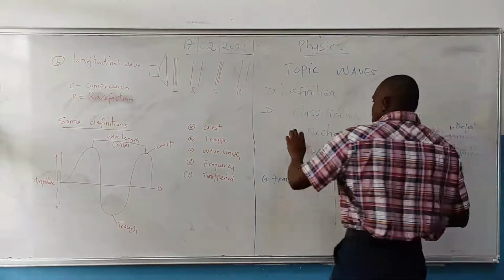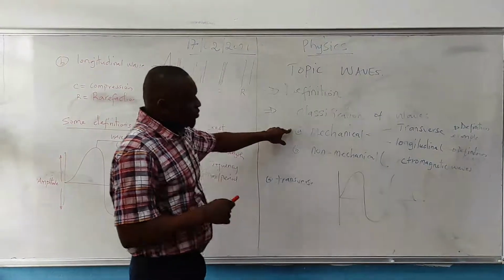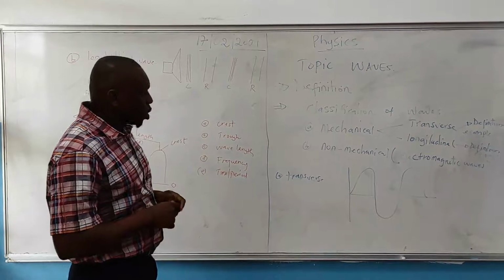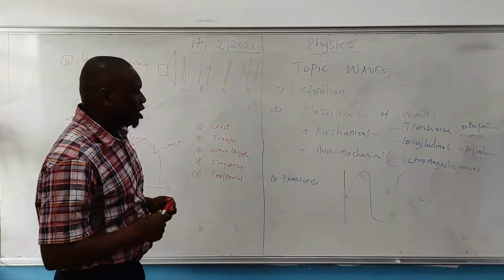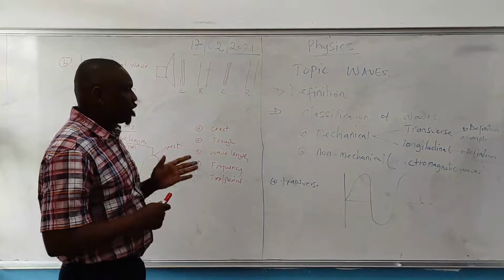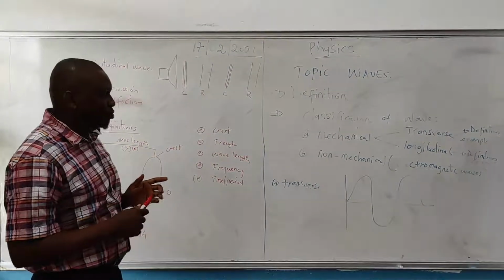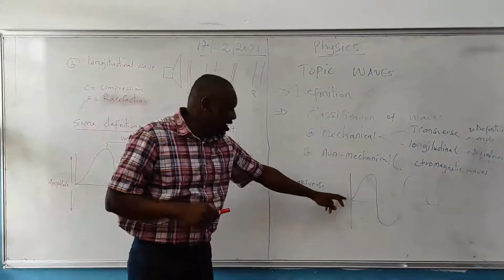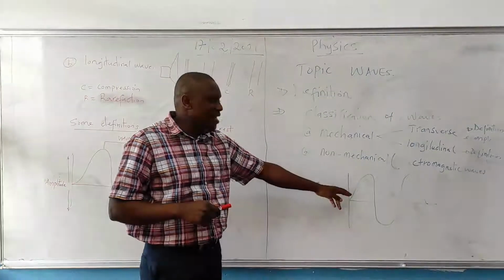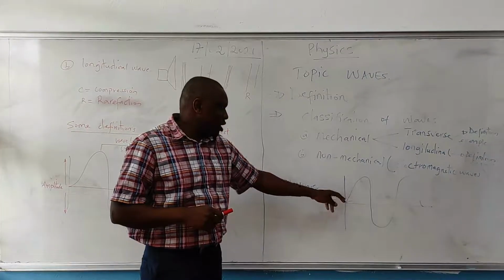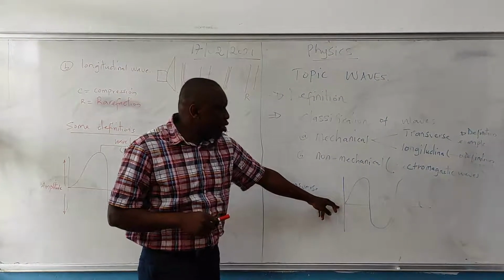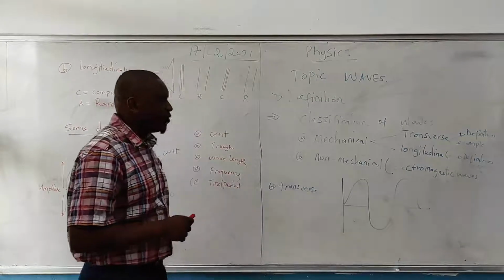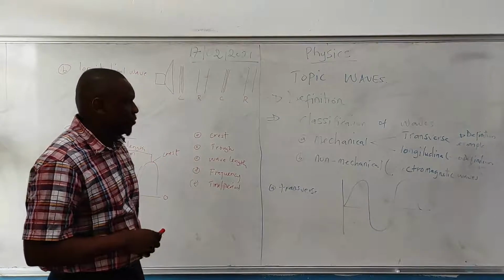Now, looking at mechanical waves, they can be grouped into transverse and longitudinal. What is a transverse wave? A transverse wave is a wave in which the particles of the transmitting medium are vibrating perpendicular to the direction of propagation, meaning that they are vibrating at right angle to the direction of propagation. This is an example of a wave profile of a transverse wave. An example of a transverse wave is water wave.